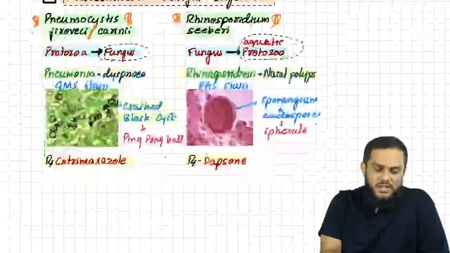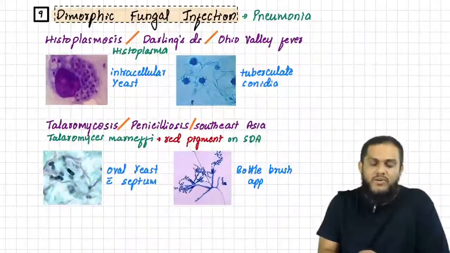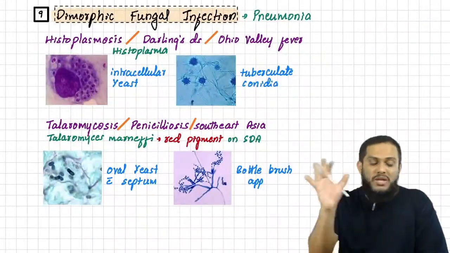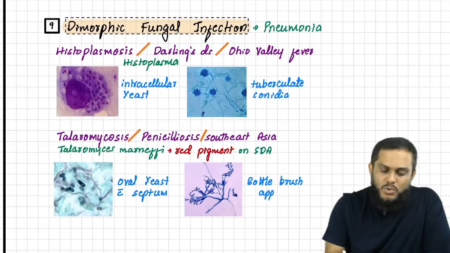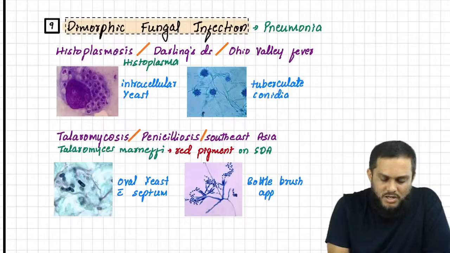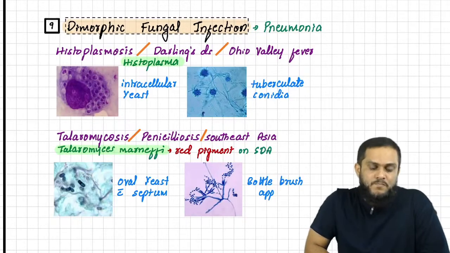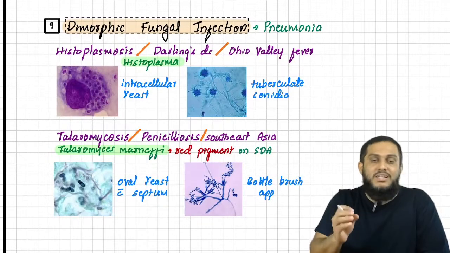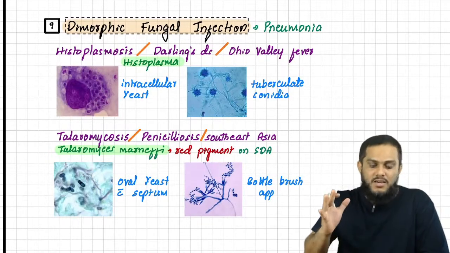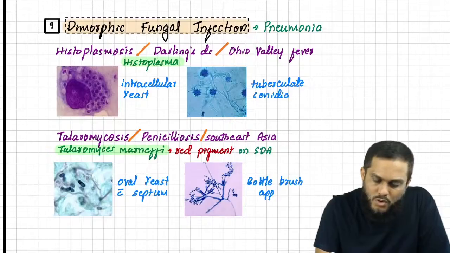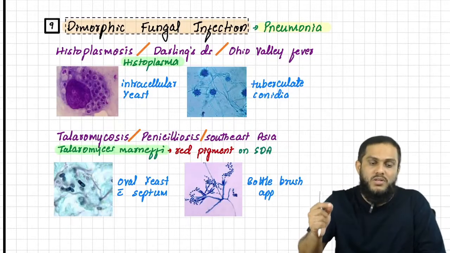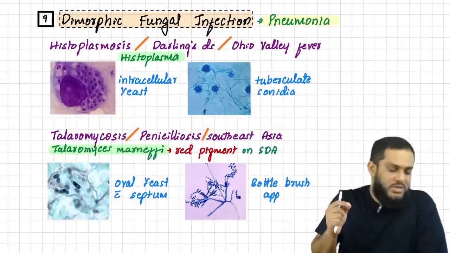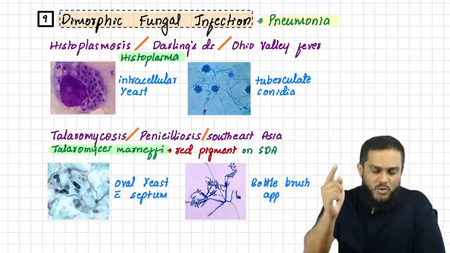So once we are done with the miscellaneous fungal infections, moving on to the dimorphic fungal infections. Sir, we have many dimorphic fungi, but here we are discussing two important ones: one is Histoplasma, one more is Talaromyces marneffei. Both of them cause pneumonia.